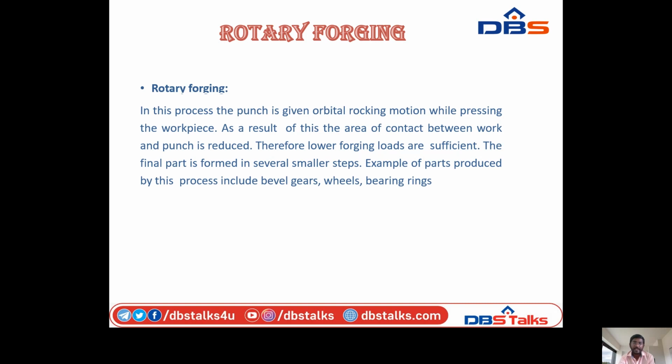The final part is formed in several small steps. Examples of parts produced by this process include bevel gears, wheels, bearings, and bearing rings. So these are all the rotary forging process.